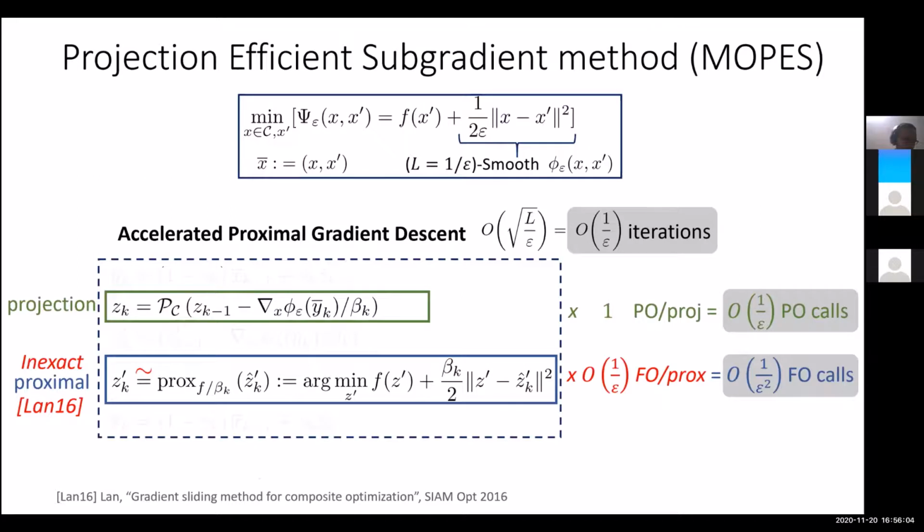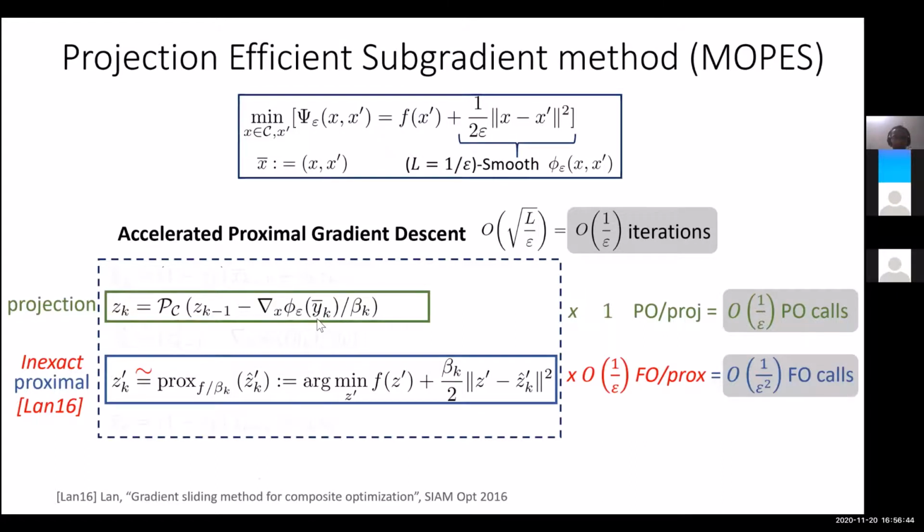I have one question. You said in this part, 1/2 epsilon times x minus x prime whole square, there is no first order oracle call, because first order oracle call is only for f. Here also you have to compute the gradient. Is it that because you know the gradient explicitly? Yeah, that's correct. We are denoting this by phi epsilon of x comma x prime, and then we are using this gradient with respect to x of phi epsilon at y bar k. We are not counting this as a first order oracle call because we know this function explicitly, and it's just the difference of x minus x prime.